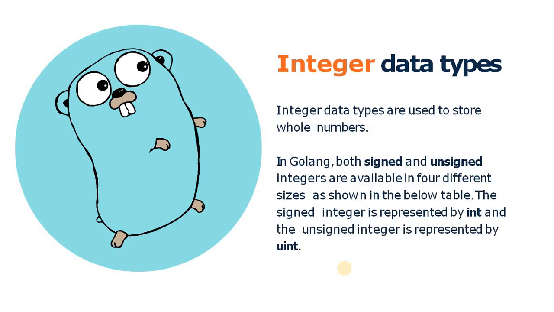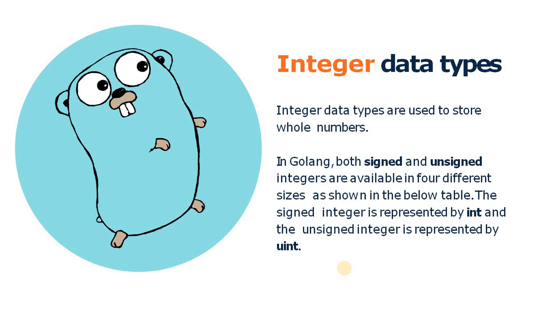So let's discuss the integer data type. The integer data types are used to store whole numbers. In Golang, both signed and unsigned integers are available, further divided into 4 different categories. Signed integer means it can store negative as well as positive values. Like if you want to store negative 20, minus 20, and 20 as well, both are possible. And unsigned means you can store only positive values, like 0, 1, 2, 3 and so on.